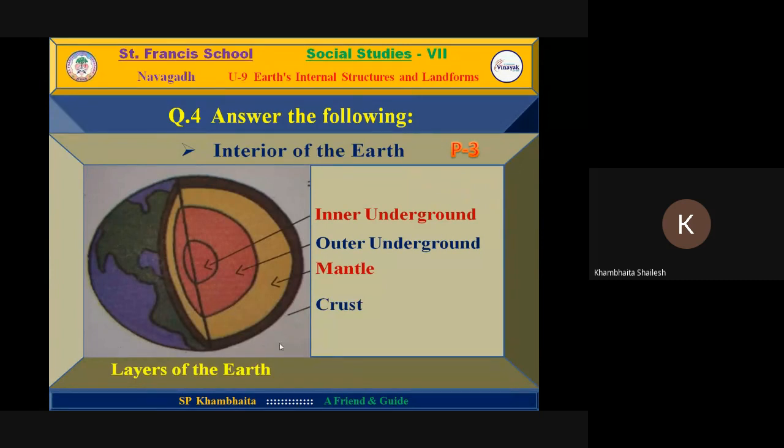Different layers of the earth: inner core, outer core, mantle, and crust. Crust is the uppermost layer. Inner core is the innermost layer. The upper layer, as we have discussed, is only 0.5%. We are living on that 0.5%. Now we shall move to our next question.